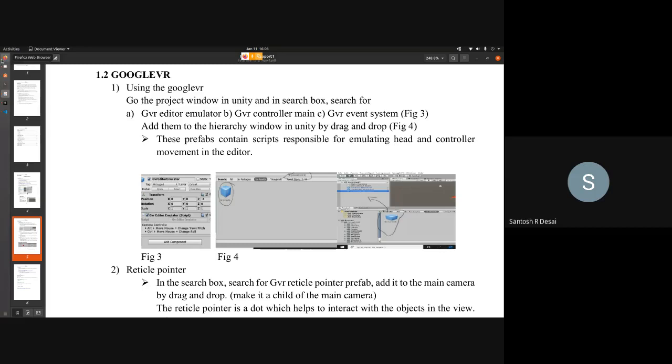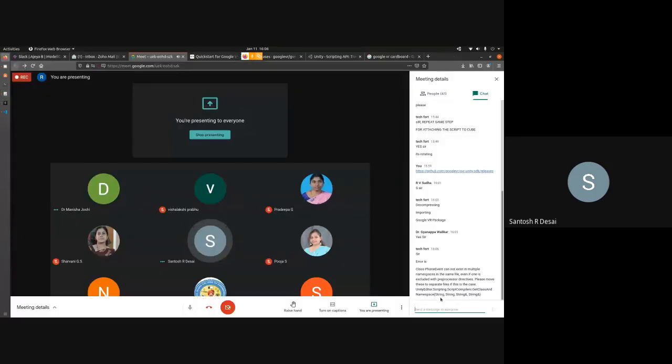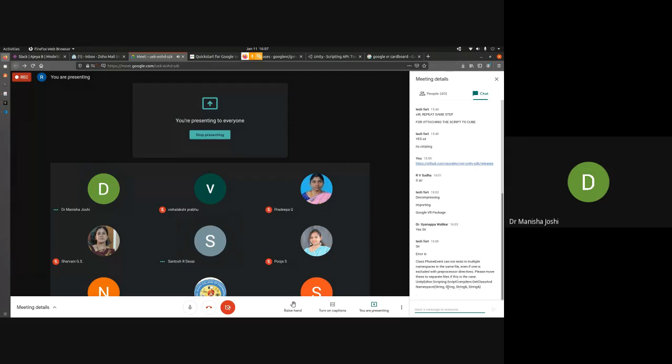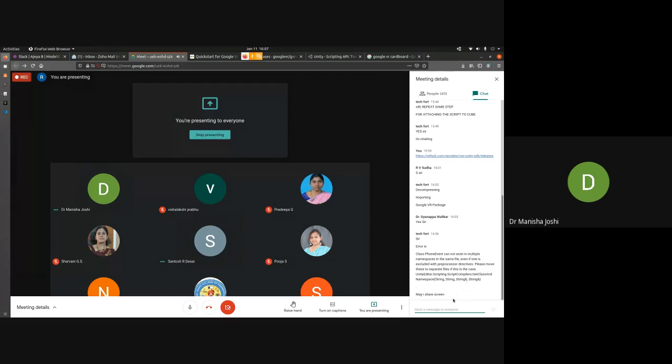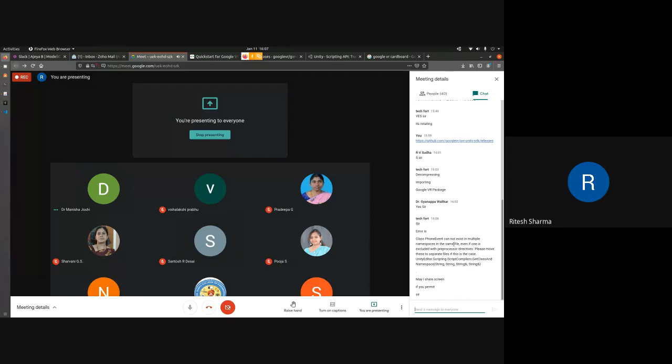Ritesh, yeah, one participant is having some error in his program. He has posted it in the chat box. Okay, class 1 event cannot exist in multiple nodes.